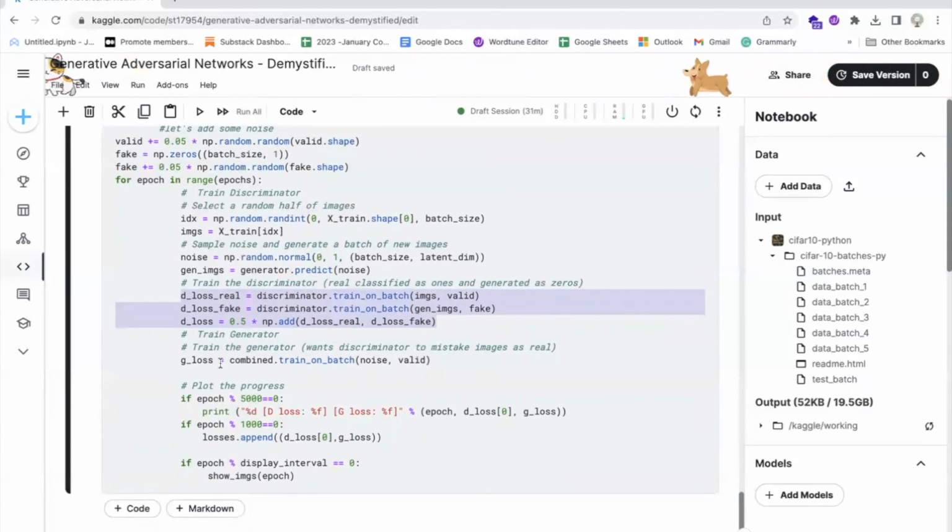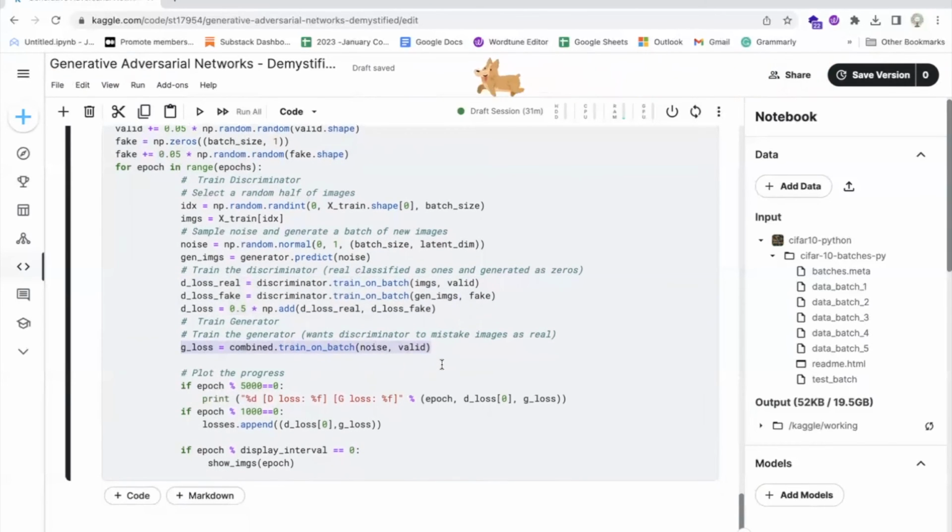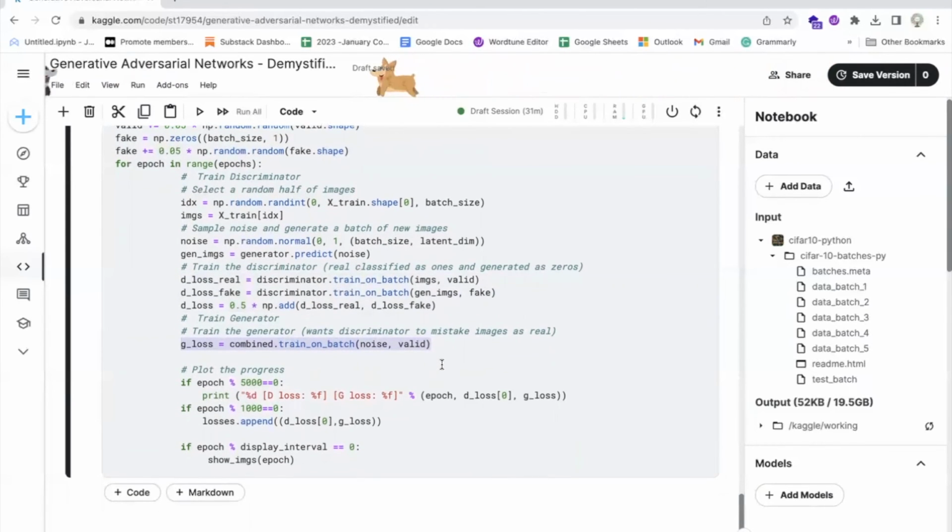After the discriminator model is trained, the generator model is trained. The generator model is trained to generate images that can fool the discriminator model, so the ground truth labels for the generated images are set to all ones, valid. The generator loss, g_loss, is calculated based on the discriminator's response to the generated images.